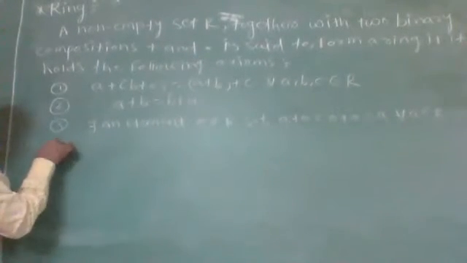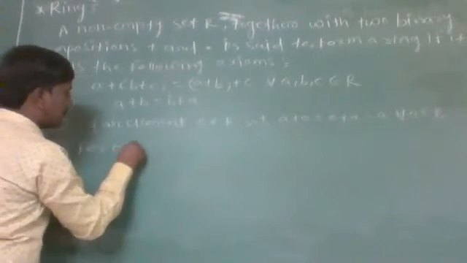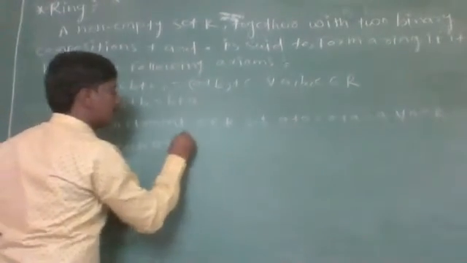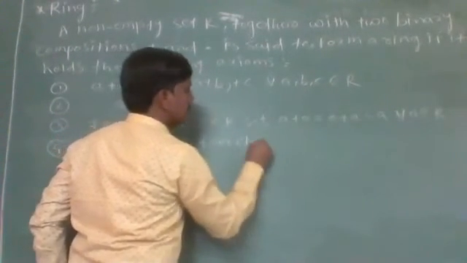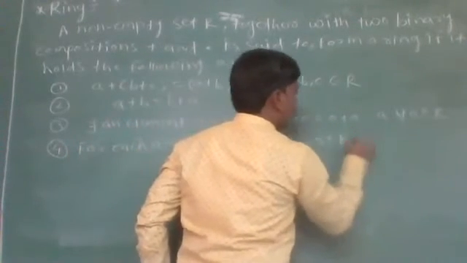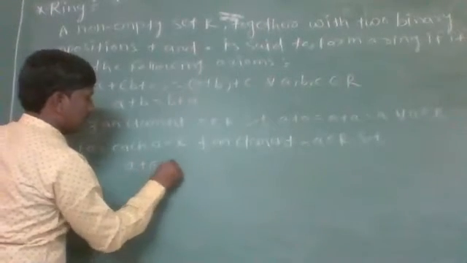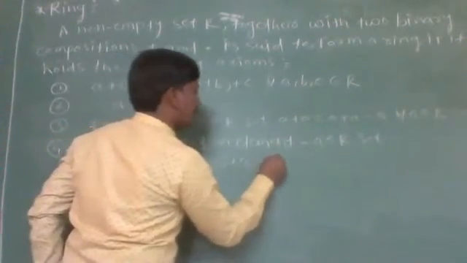And fourth one is, for each a belonging to R, there exists an element minus a belonging to R such that a + (minus a) equal to (minus a) + a equal to 0.